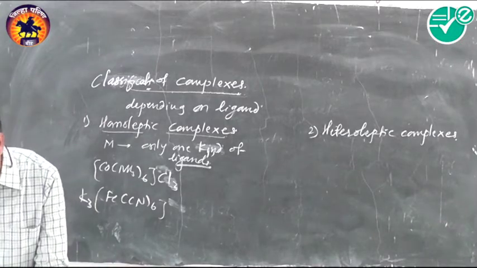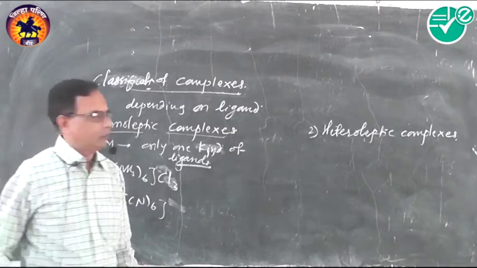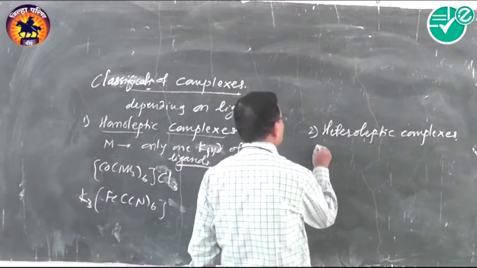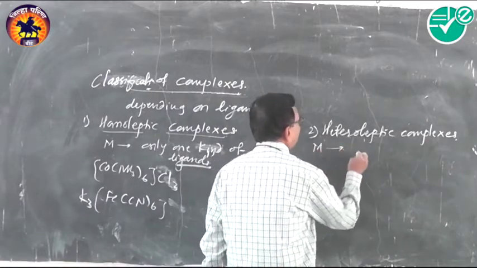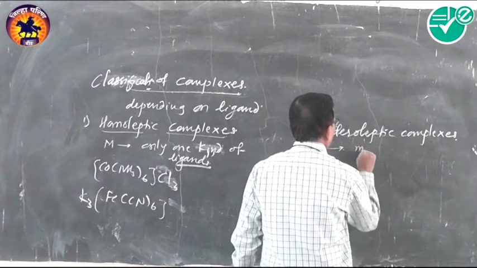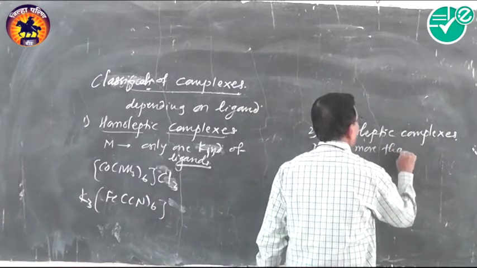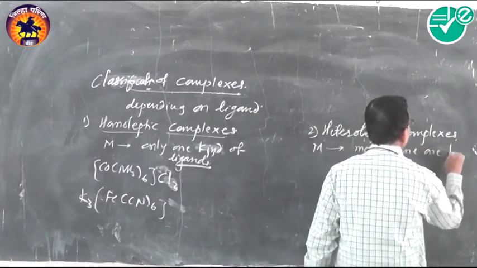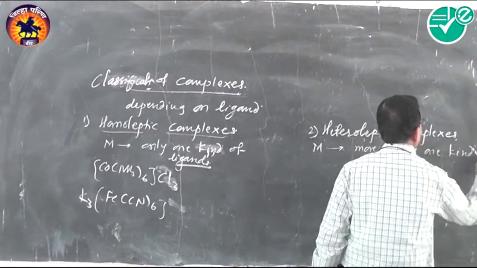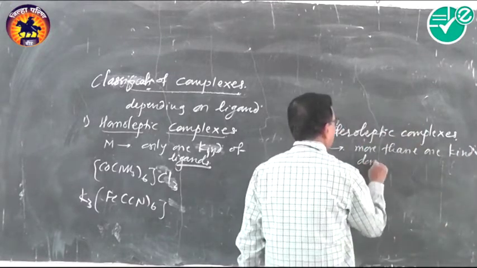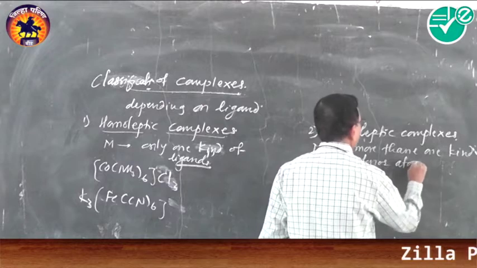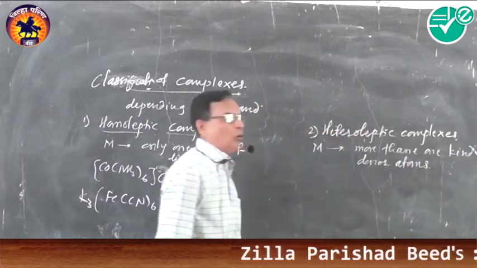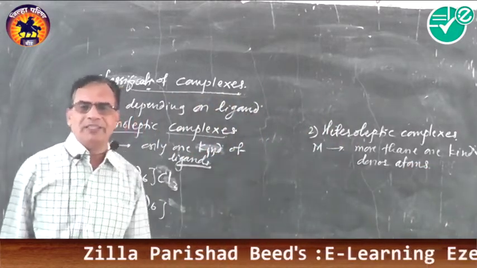And the complexes which contain more than one kind of donor atoms are known as heteroleptic complexes.